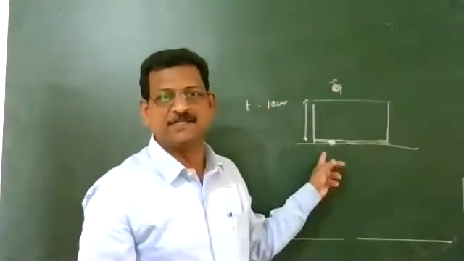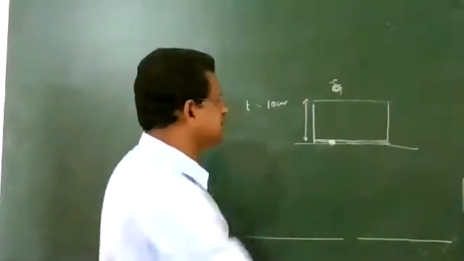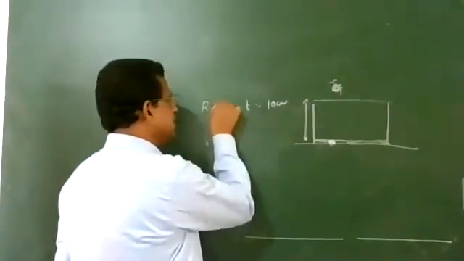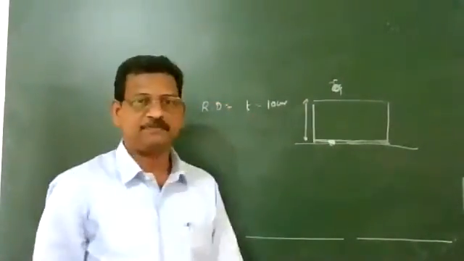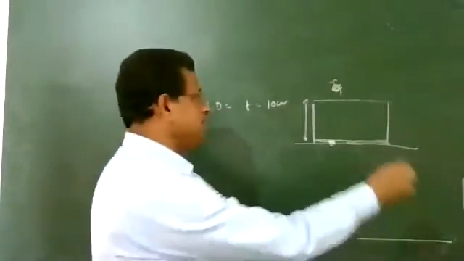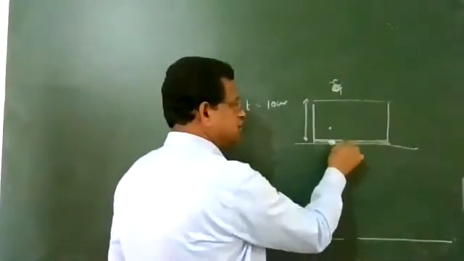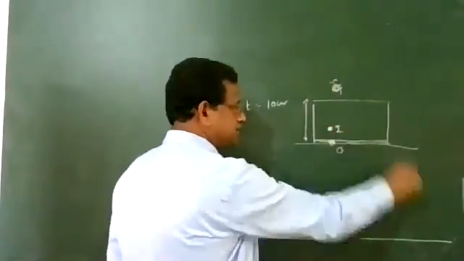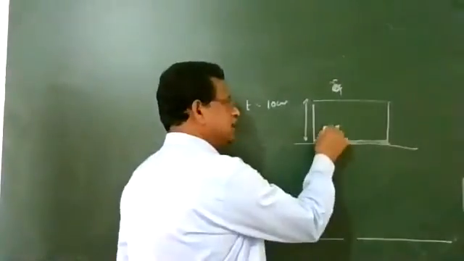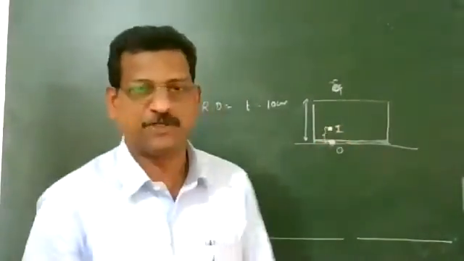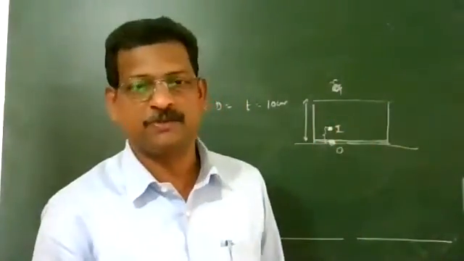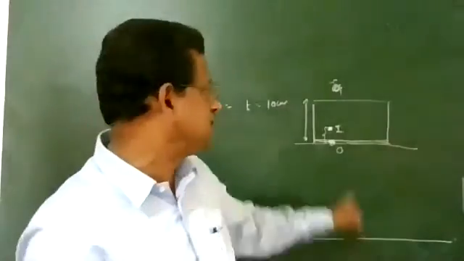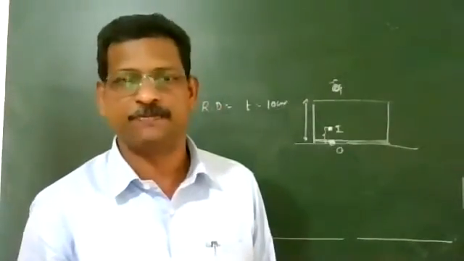So the object distance, the real depth, is given to you. The thickness is the real depth. The image position will be obvious to this. This is the object and this will be the image. So what is this vertical shift? How much distance is the image vertically shifted, that you have calculated?